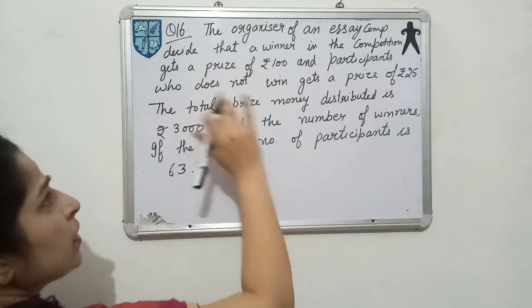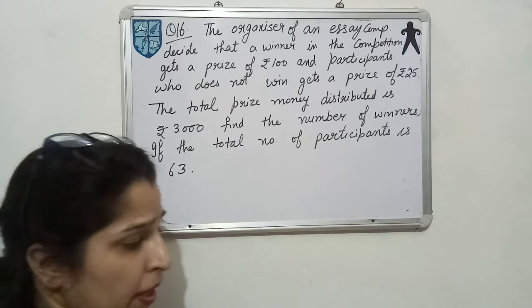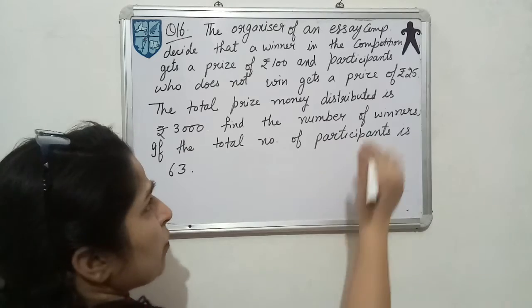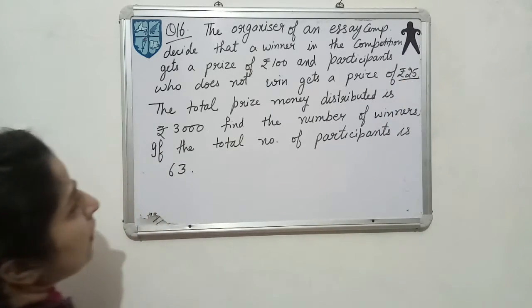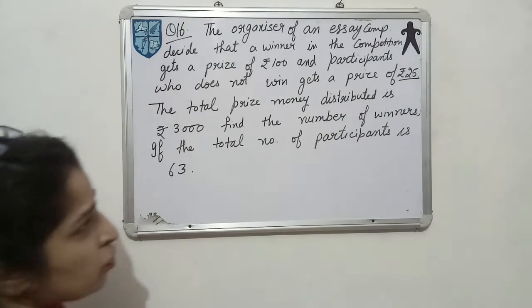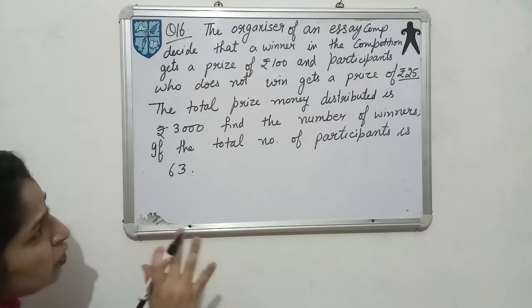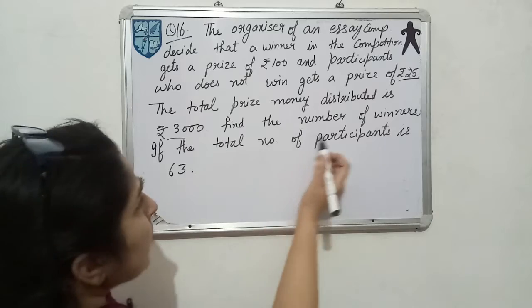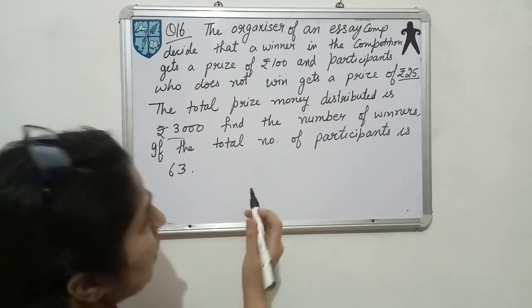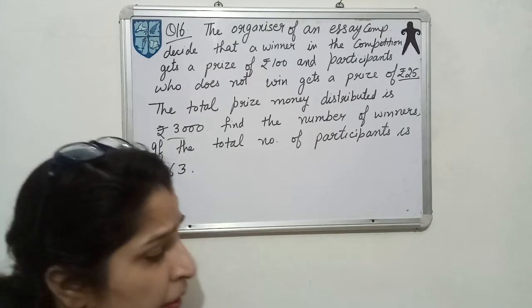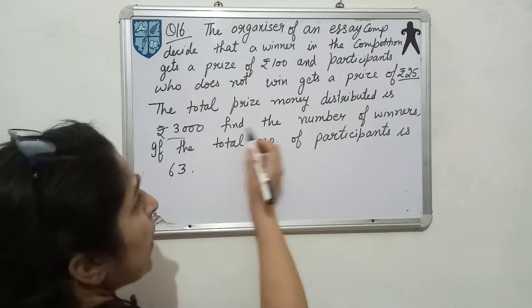And a participant who does not win, it means those who have not won that competition, will also get a prize of ₹25. Then they said the total prize money distributed is ₹3,000. So the total cash they have distributed is ₹3,000. Find the number of winners if the total number of participants is 63. I have told you earlier that you need to write down what you have to find out. So find the number of winners.